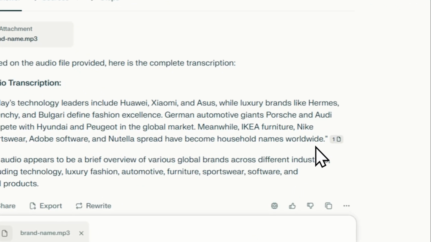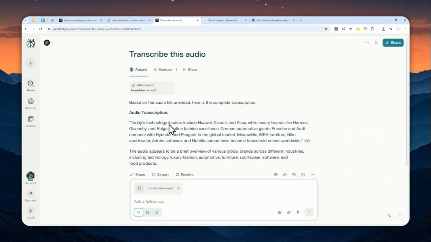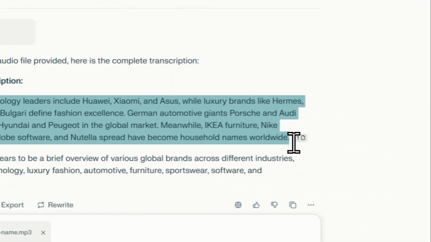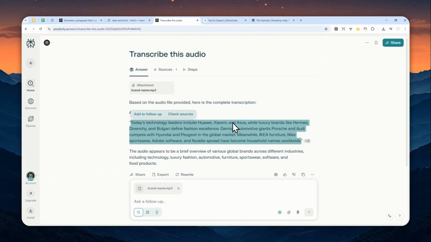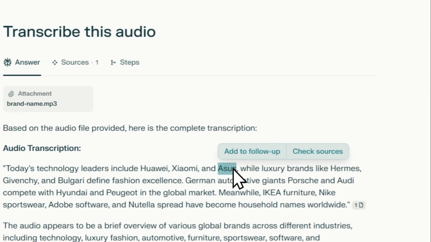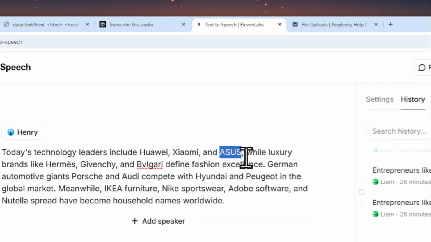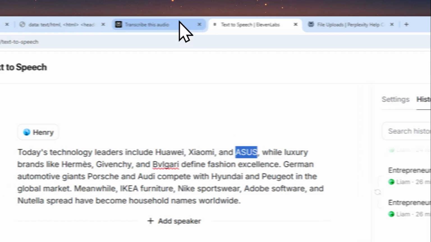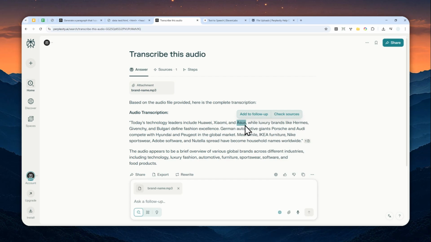I think it is pretty good. It is very much accurate. But maybe one problem that is easy to spot is that this is not exactly showing the text letter by letter from the original text. If you look closely at some brand names, for example Asus, it's not stylized properly. The actual brand name uses full uppercase like this, but Perplexity, or in this case Claude 4 Sonnet, is unable to consider that. It's still accurate, but the style of the text is just a bit different.